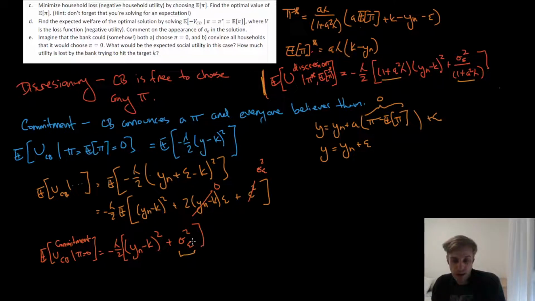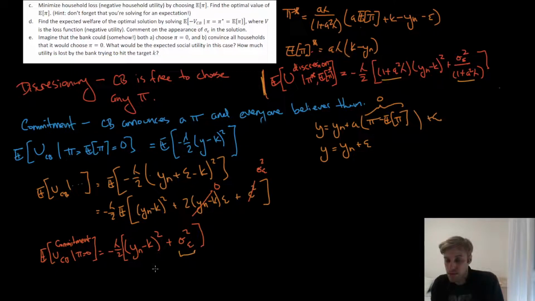There's nothing you can do about this, and there's nothing you can do about the random shocks. So you see only the things that it has no control over are left. But we do better because 1 plus a squared lambda is always bigger than 1. So this should always be smaller than this, as long as a and lambda are bigger than 0.